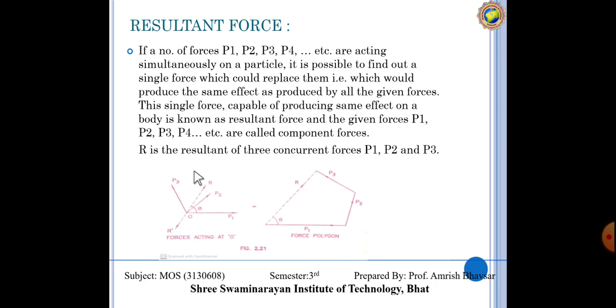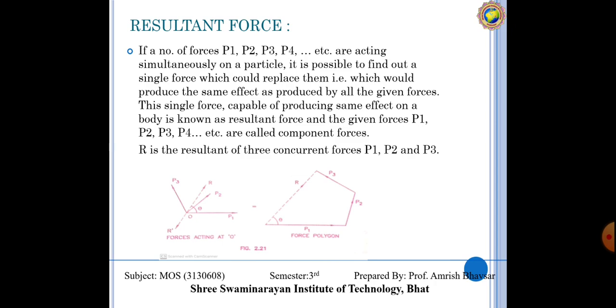But suppose three forces are acting on that chair, it will move in a single direction. So whenever a number of forces are acting on a particular body, the body will move only in a single direction with some magnitude and some direction, and that single force is known as a resultant force.